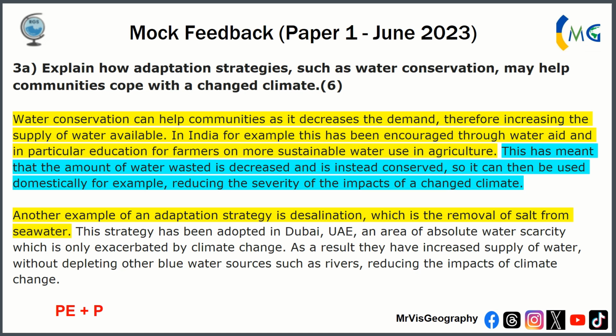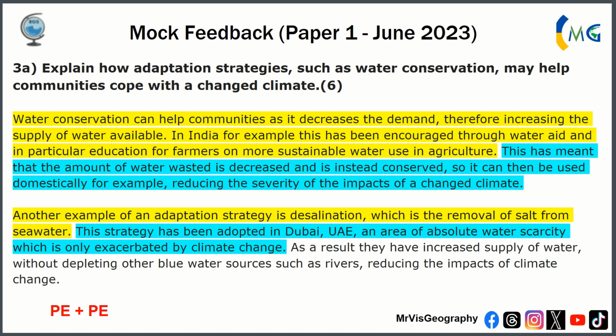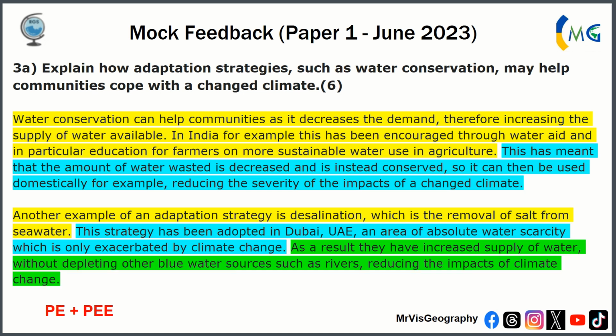Point. Another example of adaptation strategy is desalination. That's your point, which is a removal of salt from seawater. It's that sort of an explanation. This strategy has been adopted in Dubai, UAE, an area of absolute water scarcity, which is only exacerbated by changing climate. It sort of explains why it's been used. As a result, they have increased supply of water without depleting other blue water sources such as rivers, reducing the impacts of climate change. That's a really nice use of keywords. Blue water, absolute water scarcity.